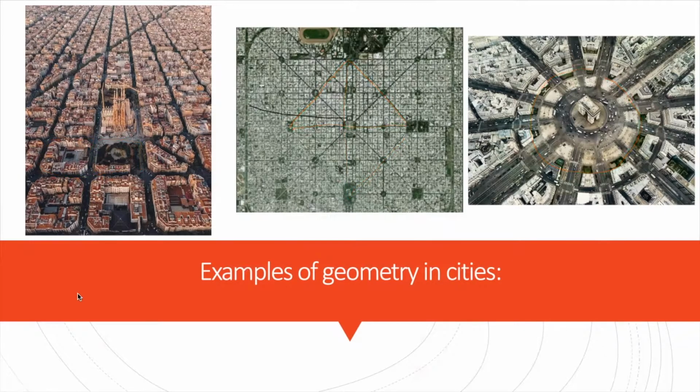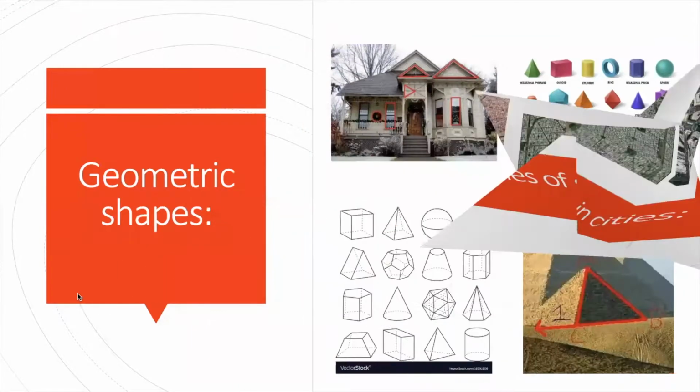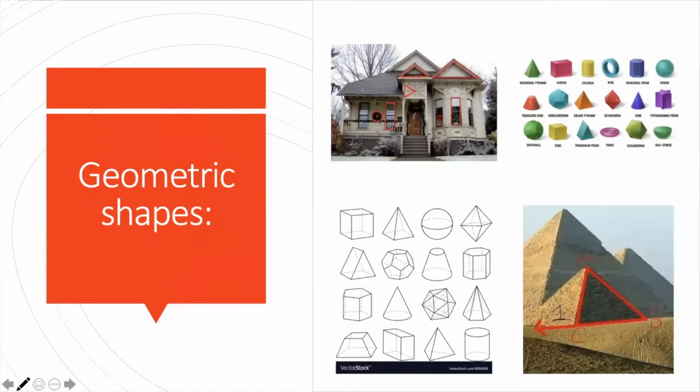Let's continue with what a geometric shape is. Geometric shapes can be defined as a figure or area closed by a boundary which is created by combining a specific number of curves, points, and lines. Different geometric shapes are triangles, circles, and squares. Those are the basic geometric shapes that we can have.